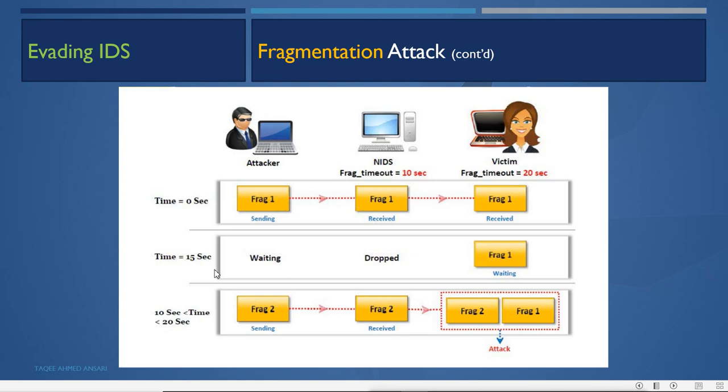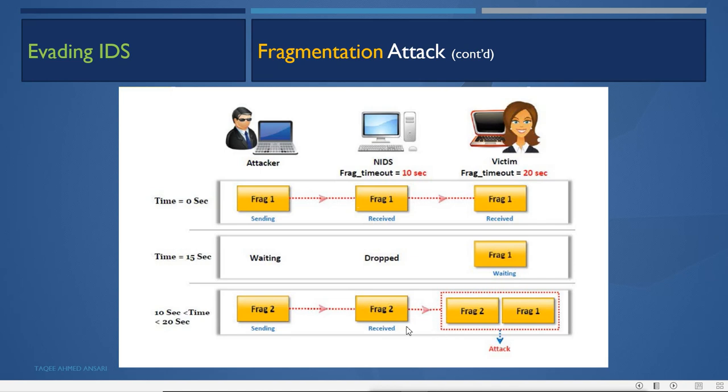Then after 15 seconds, the second fragment is sent by the attacker. The IDS will receive the second fragment and think that other fragments are coming, so it will wait again for 10 seconds. But the second fragment reaches the victim machine, the fragments are combined to make a packet, and the attack is done.